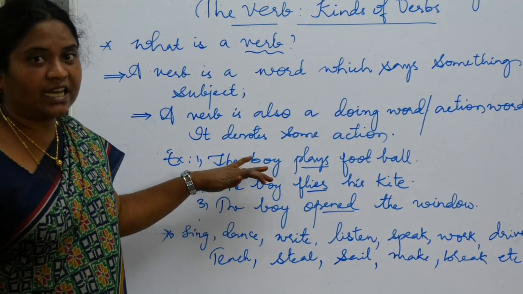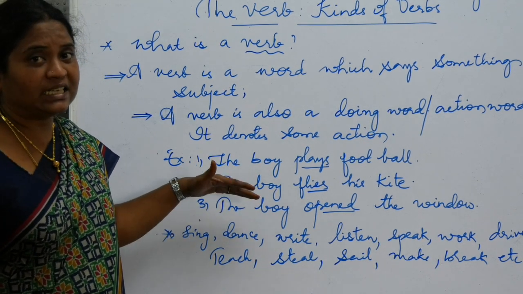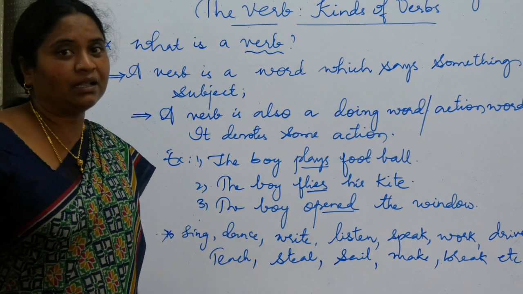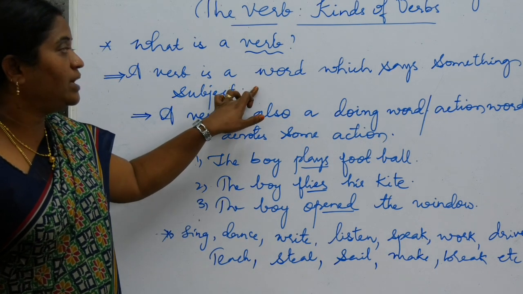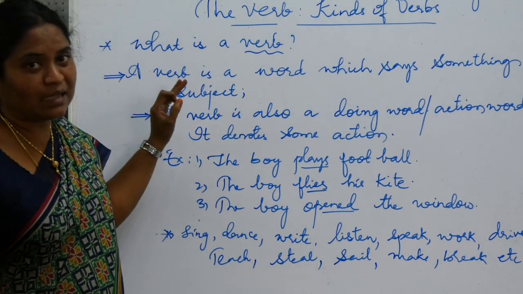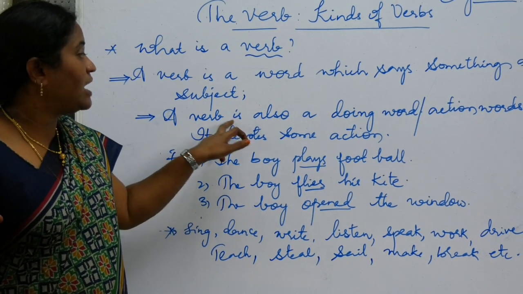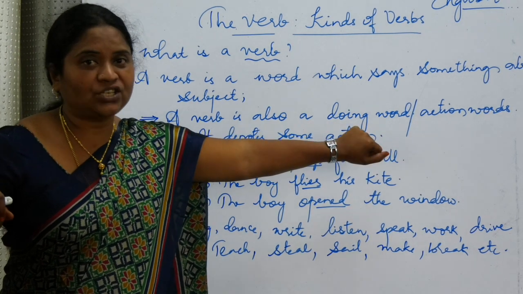We have discussed earlier about the subject and the predicate, right? What is a subject in a given sentence? When we speak about a person or a place or a thing or an animal, that becomes a subject. So the word which says something about the subject is called a verb. Simply, we can say a verb is also a doing word. Doing word means it is an action word.